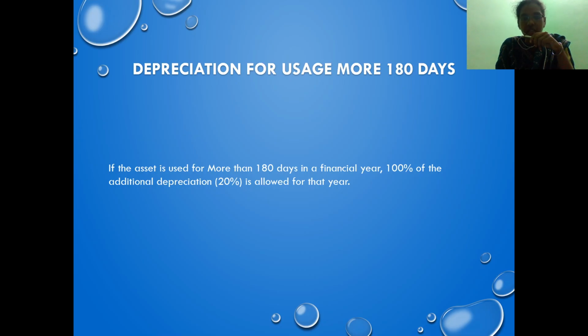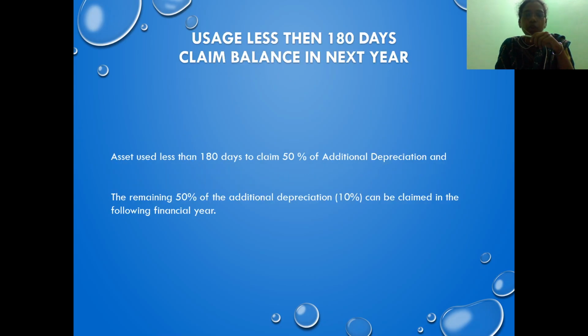If I have acquired a new plant in the relevant previous year and have used it for only 150 days, it means the asset is used for less than 180 days. So how do I claim additional depreciation in that case? All the other conditions are satisfied: the newly acquired asset is plant or machinery, and the business is into a production process or generation and distribution of power, but the asset is not used for more than 180 days.